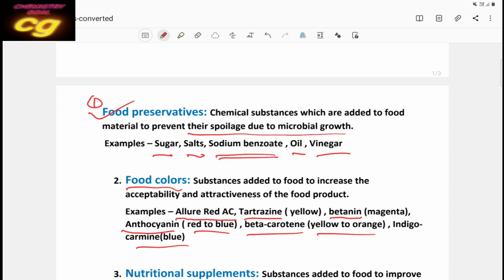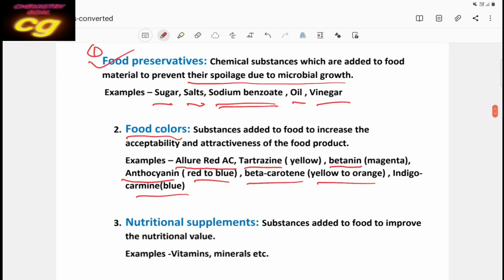These are also organic substances: Allura red SC, tartrazine, betanin, anthocyanin, beta carotene, indigo carmine. These are the different types of food colors. You have to remember their names. Structure is not required. You have to remember which food color has what color. Allura red is red, tartrazine is yellow, betanin is magenta, anthocyanin is red to blue, beta carotene is yellow to orange, indigo carmine is blue. So these are the different types of food colors.